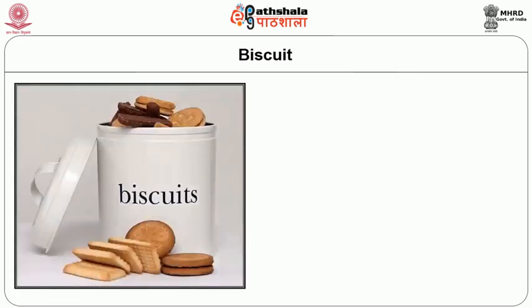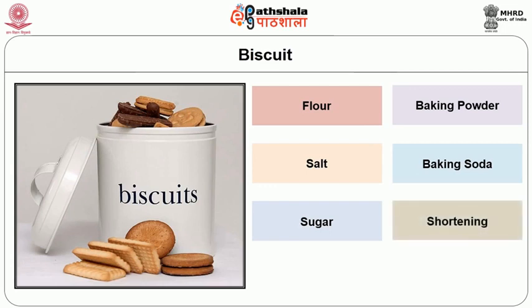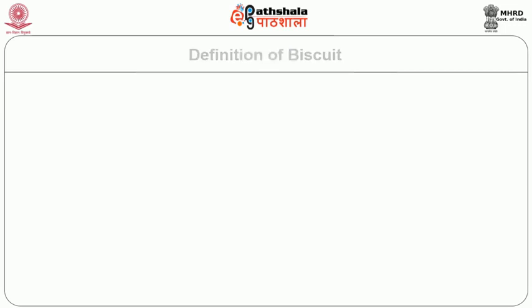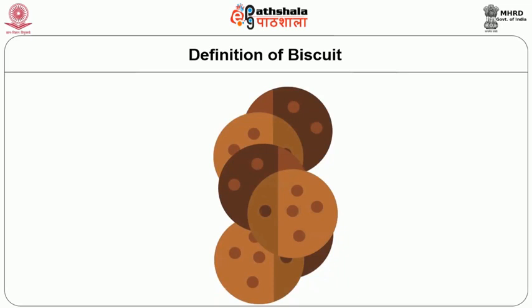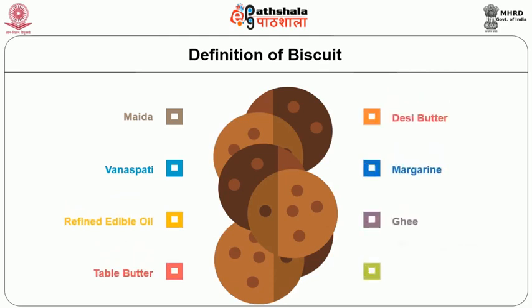The basic ingredients of biscuits are flour, baking powder, salt, baking soda, sugar, shortening and milk solids. Bakery products: biscuits including wafer biscuits shall be made from maida, vanaspati or refined oil or table butter, desi butter, margarine, ghee or their mixture.